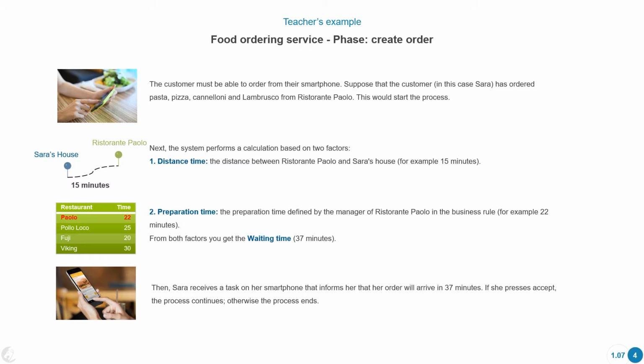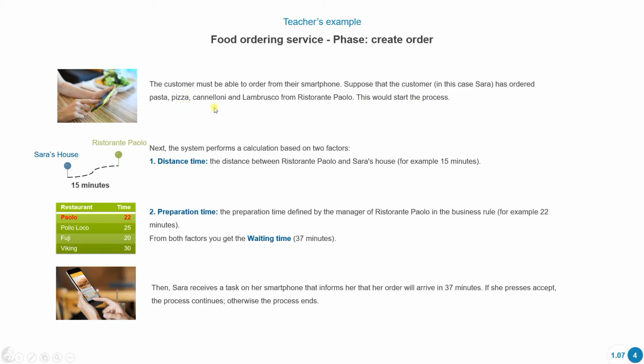Okay, so after this, it tells me this is the start of the process. Well, we're going to create the order. This is the first phase of the process, creating the order. And it says the customer must be able to order from their smartphone. Let's suppose that the customer, in this case Sarah, as an example, has ordered pasta, pizza, cannelloni, and lambrusco from Ristorante Paolo. So this would start the process.